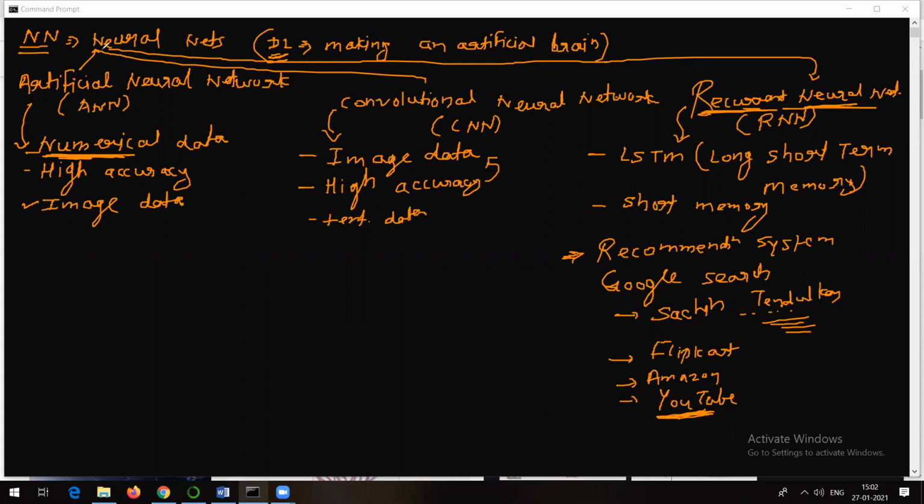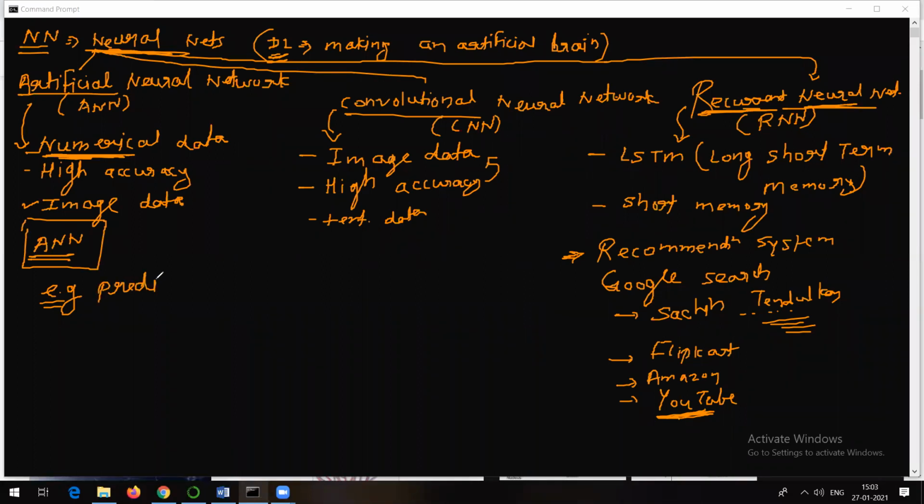So in short, as our topic is introduction to neural networks, this is what I can say about neural networks: artificial neural network, convolutional neural network, and recurrent neural network. Now let me talk about artificial neural network. As I said, this artificial neural network can be used for image data, right? Let's take an example. Suppose we want to create a prediction model.